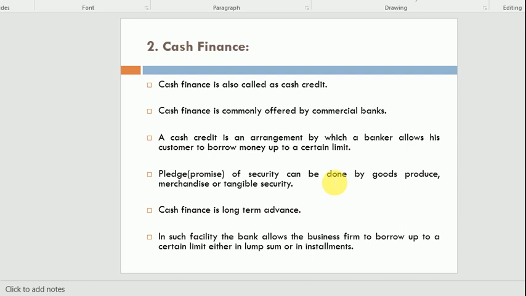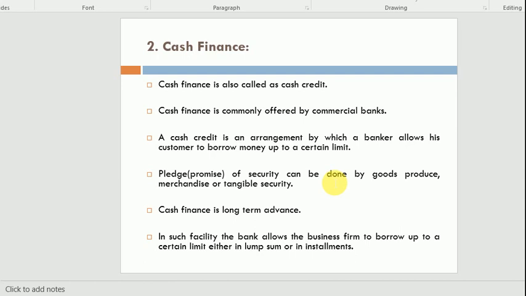Mostly cash finance is a long-term loan. This is a type of long-term loan. For example, if I have some land, or some goods, and the worth or market value of those goods is 1 million, then up to 1 million I can take the cash finance.